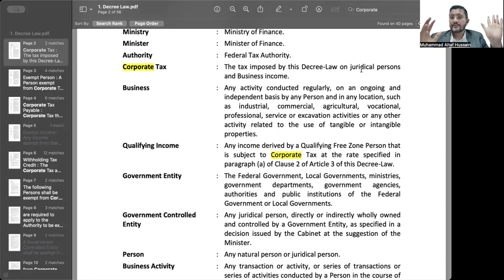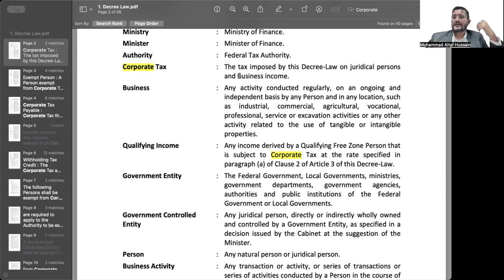Now, that's a divergence from corporate law. But nonetheless, let us come back to this definition of corporate tax. So the two key persons on which corporate tax has been levied are juridical persons and business income. When they had already mentioned the juridical persons in this definition, then one should think why there is a need to mention business income separately.